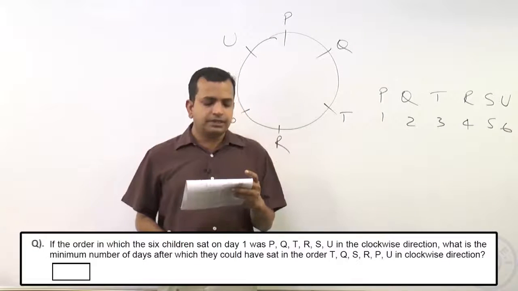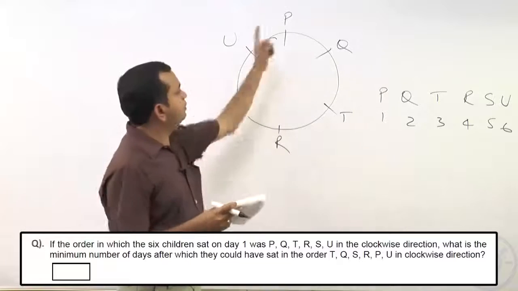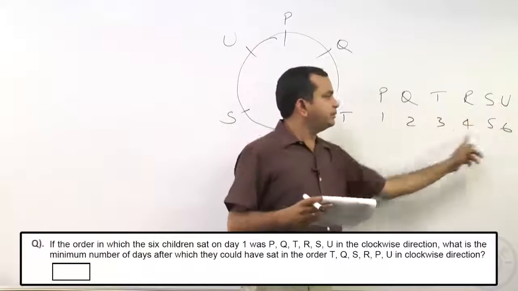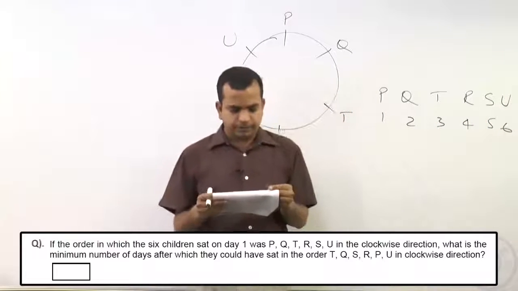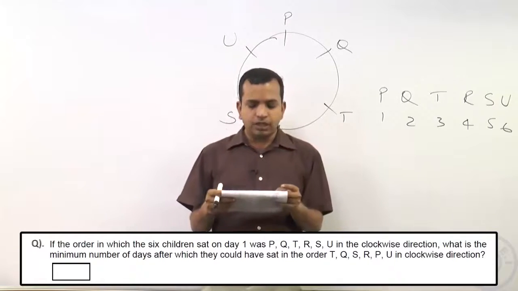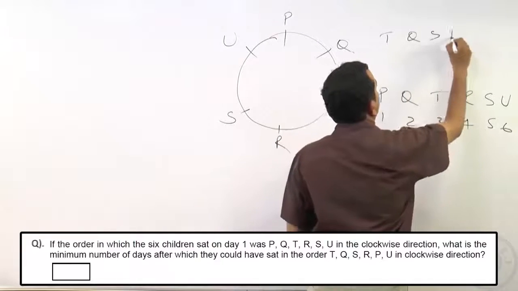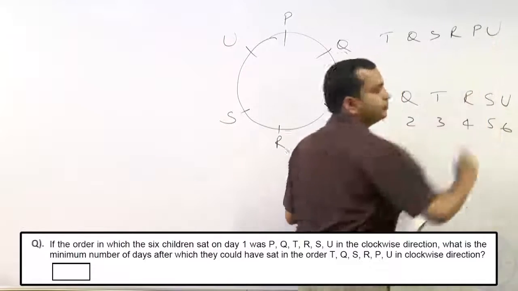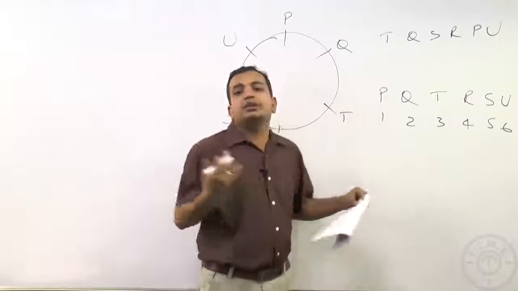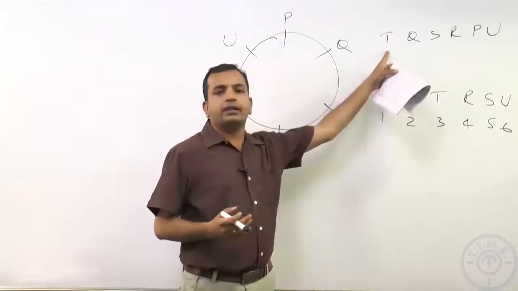If the order in which the 6 children sat on day 1 was PQT RSU, I have written the same order here and given them the numbers 1, 2, 3, 4, 5, 6. Then what is the minimum number of days after which they could have sat in the order TQS RPU? We want the order TQS RPU, and we want this order to happen as quickly as possible, because we want to minimize the number of days within which this order can be possible.